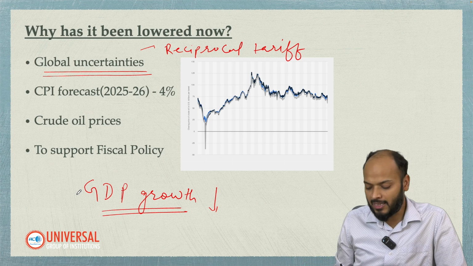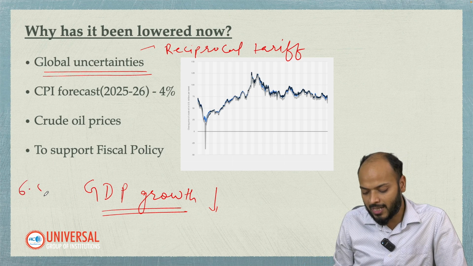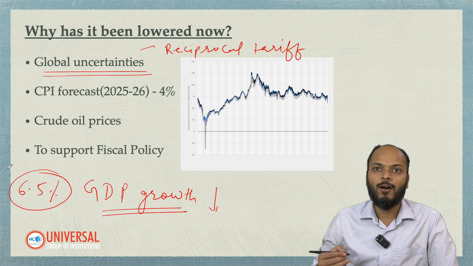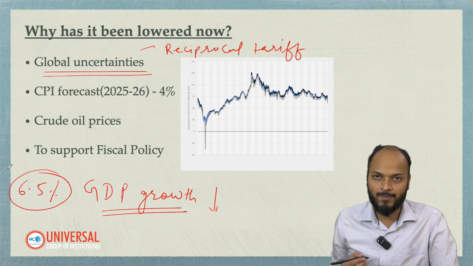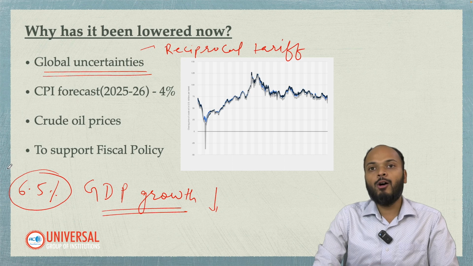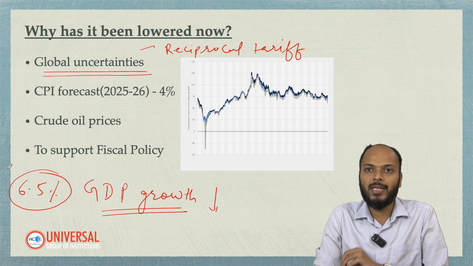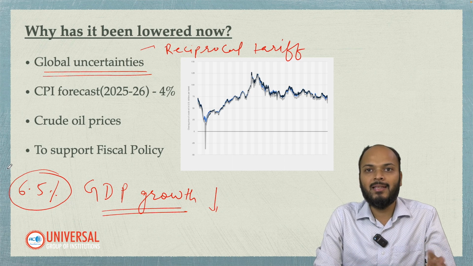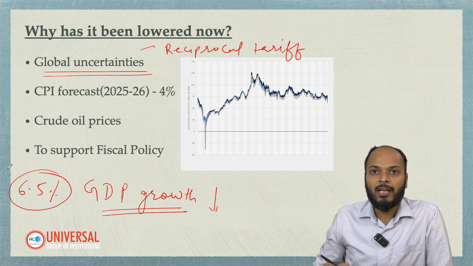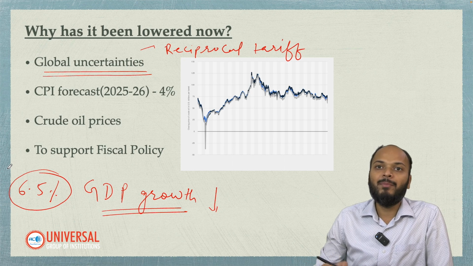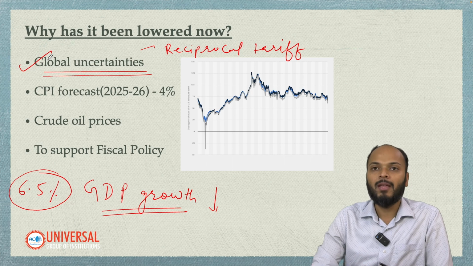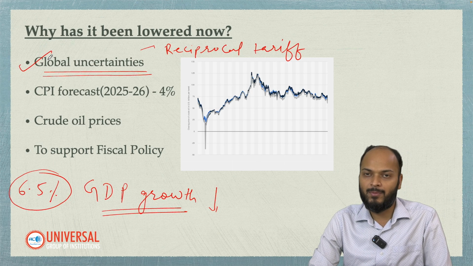Anyhow, we have seen in its projection, RBI also has lowered India's GDP growth prediction from 6.7% earlier to 6.5%. Now, in case you want GDP to grow more in India, what we have to do is give people more money in their hand. If more money has to be given, RBI has to lower the repo rate. So that is one factor why RBI has reduced the repo rate.